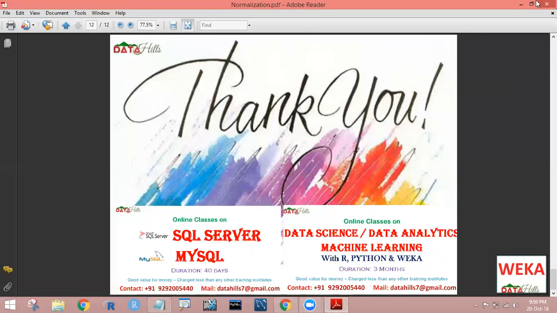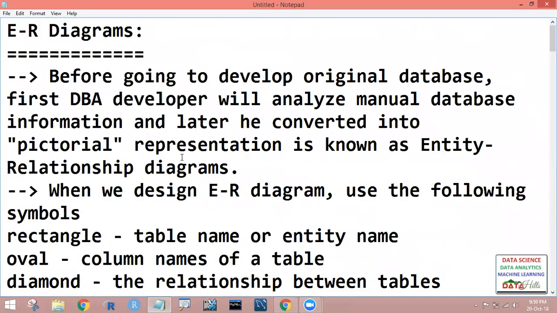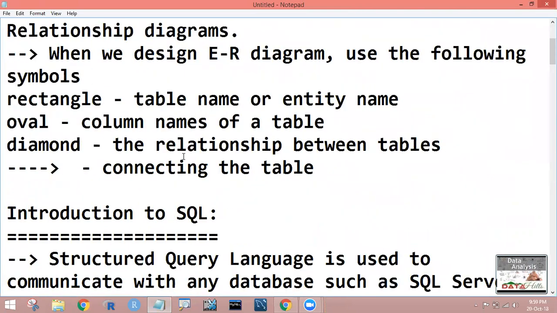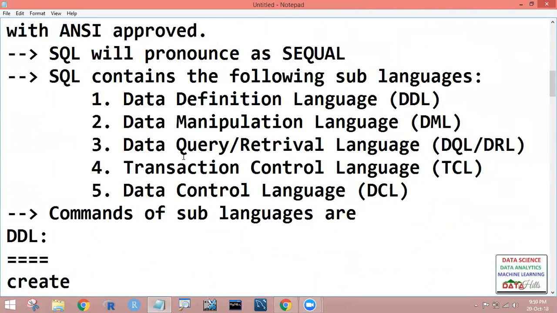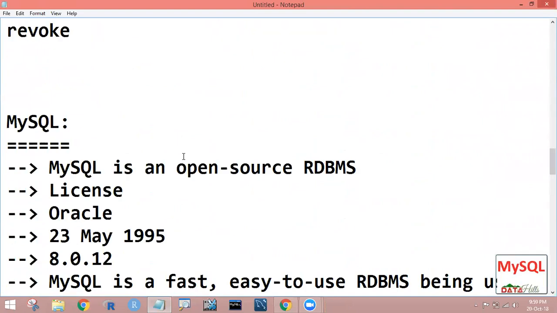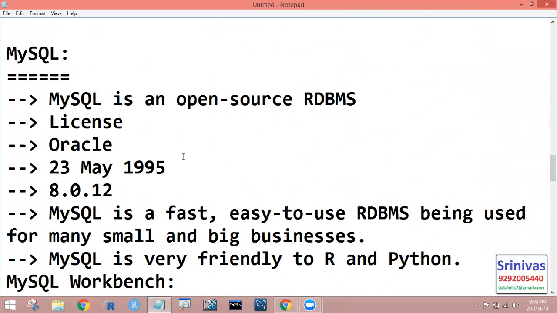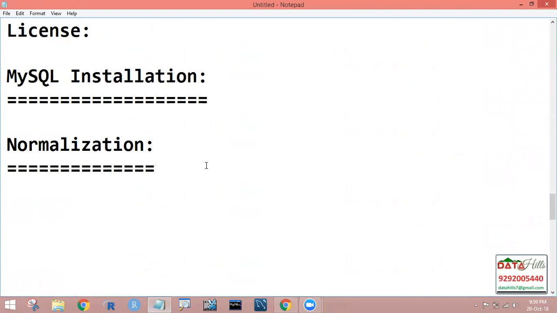Right? In this session, we discussed what an entity relationship diagram is, what symbols we have to use, and what the representation of those symbols is. What is SQL, who developed it, what sub languages we have in SQL, and what the commands of each sub language are. Next, we discussed MySQL, what MySQL and MySQL Workbench are, how to install MySQL, and what database normalization is, what normal forms we have, and what steps we have to follow to normalize the data, right?